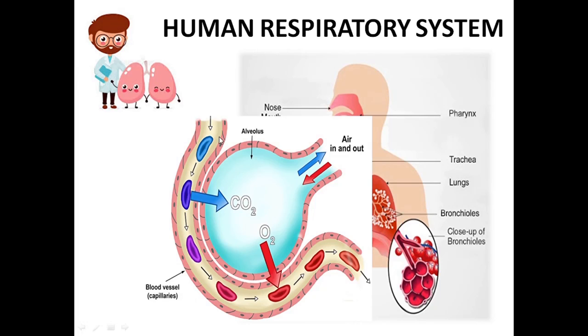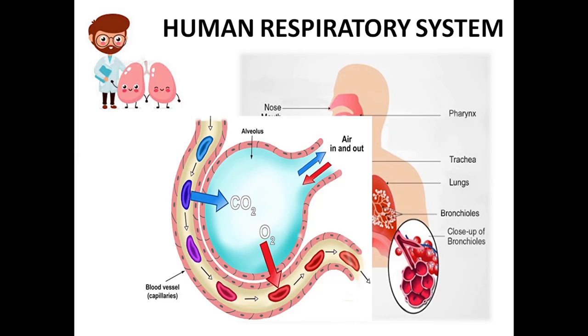So this carbon dioxide, whatever is collected from the rest of the body parts, is diffusing. Diffusion is a process where the particles move from a region of higher concentration to a region of lower concentration.